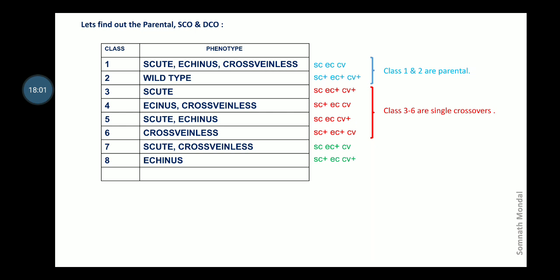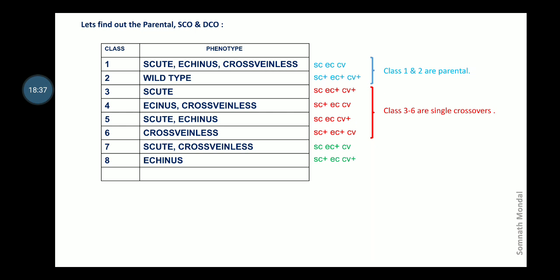Similarly, if number 5 and number 6 are compared with class 1 and class 2 respectively, we can see that only the CV allele has been exchanged, the first two alleles are fixed. Therefore, all these four are single crossovers, either single crossover of the SC locus or single crossover of the CV locus. Therefore, classes 3 to 6 are single crossovers.